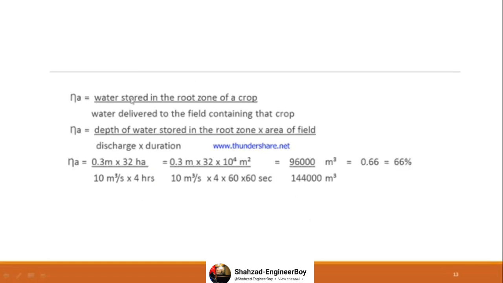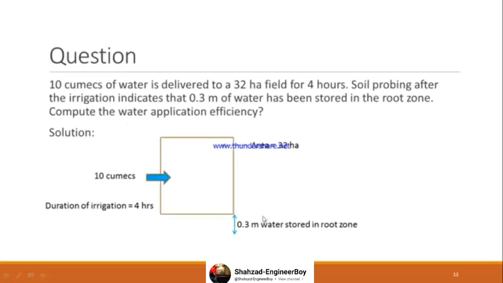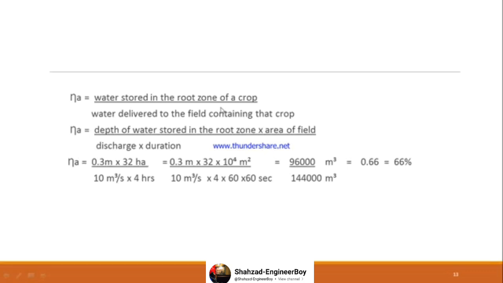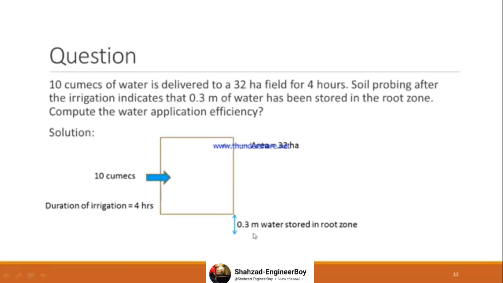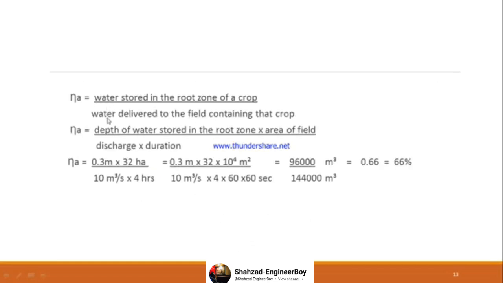Water application efficiency is water stored in the root zone divided by water delivered to the field. Water stored in the root zone will be the depth of water stored in the root zone times the area of the field. This formula has been modified in this numerical according to the situation. 0.3 meter is only for a unit patch, and for the whole area it will be 0.3 meter multiplied by the whole area. The denominator is water delivered to the field containing that crop. We know that 10 cubic water is delivered for 4 hours, so 10 cubic is multiplied by 4 hours, and here we get the answer.